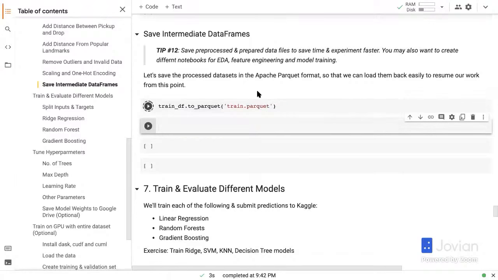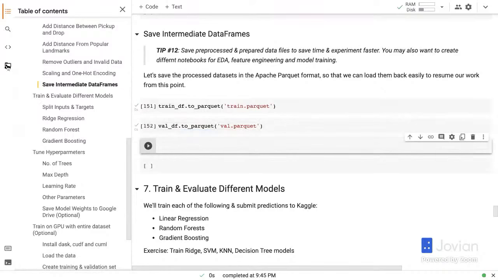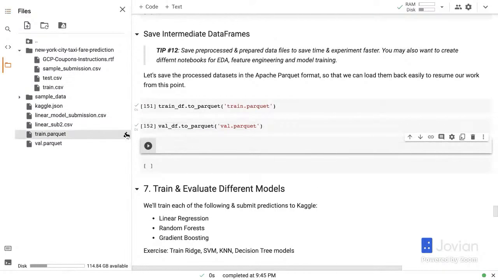train.parquet. So the Parquet format is really fast to load and to write, and it is also very small in its footprint on the storage. So it's a good intermediate format to use when you know that you're going to load it back using pandas. CSV, unfortunately, is a very heavy format because everything has to be converted to a string. And similarly, we can do a val_df.to_parquet, val.parquet. And you can see that these files are here and you can download these, or you can even just push them to your Google Drive. All of those things are possible.